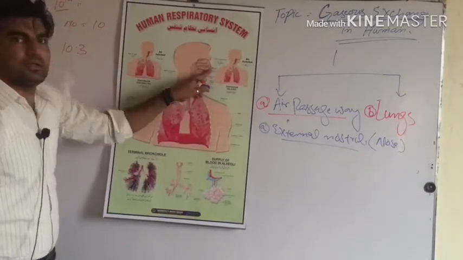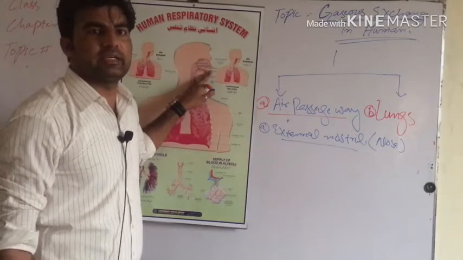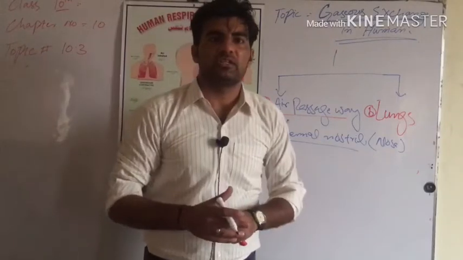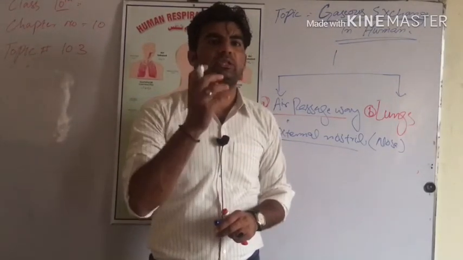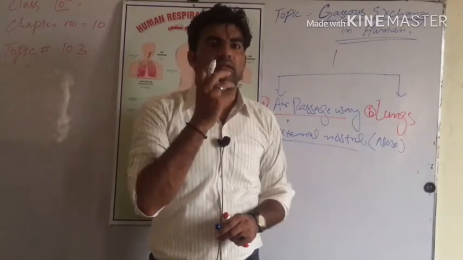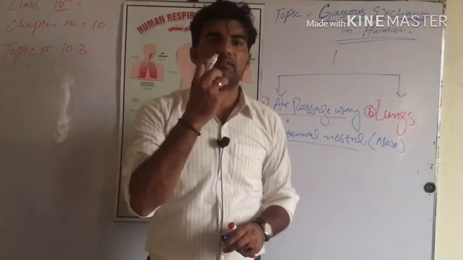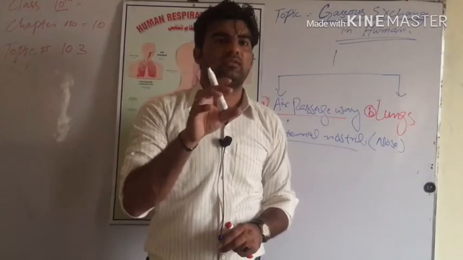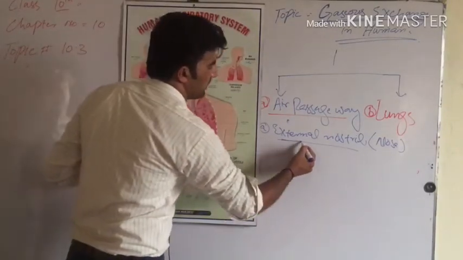How does the external nostril play a role in gaseous exchange in humans? Through the external nostril we inhale air from the outer environment into the nasal cavity. That is the function of the external nostril.